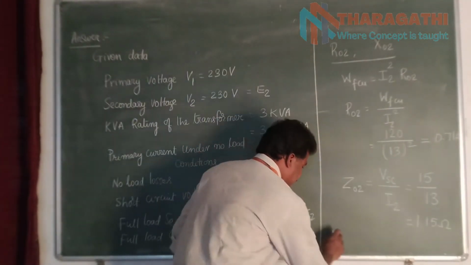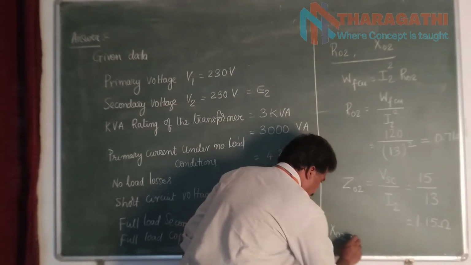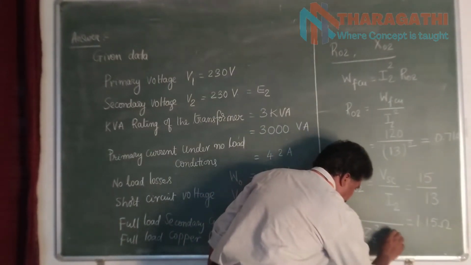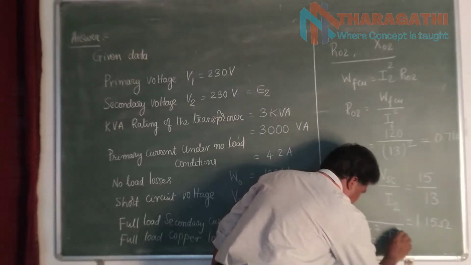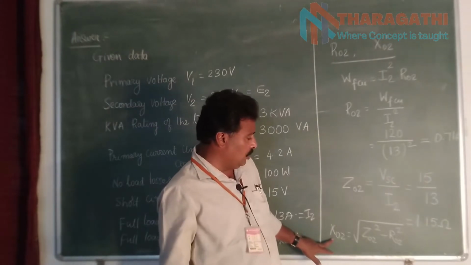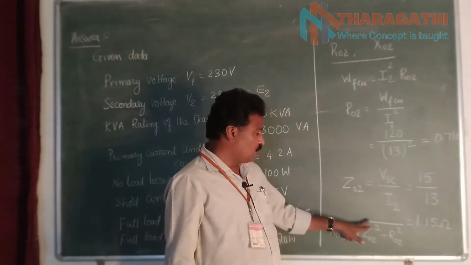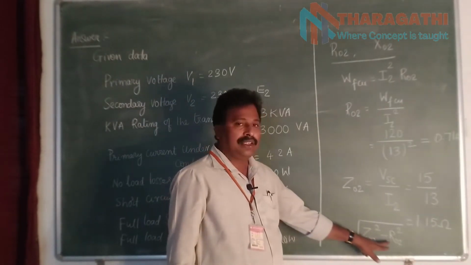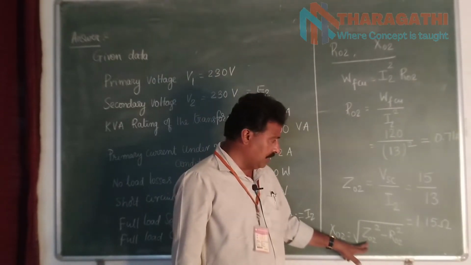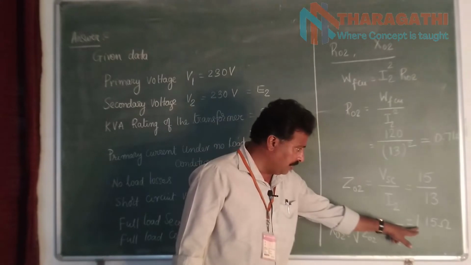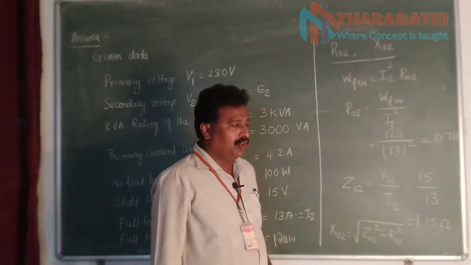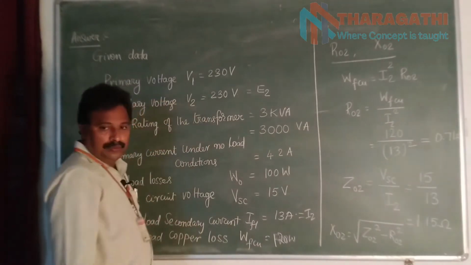Now X02 is equal to under root Z02 square minus R02 square. It is a simple expression: the reactance is equal to the square root of the impedance squared minus the resistance squared. So you know Z02, which is 1.15 ohm, and R02 is equal to 0.71 ohm.